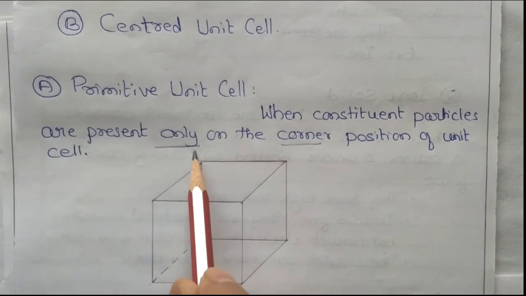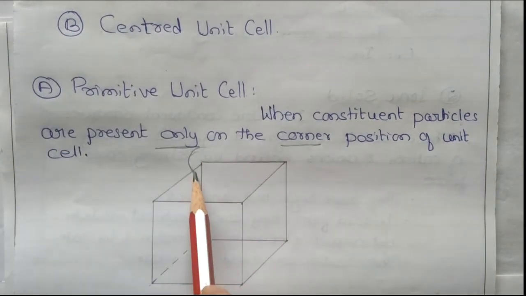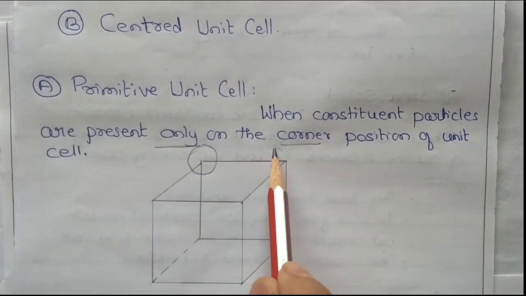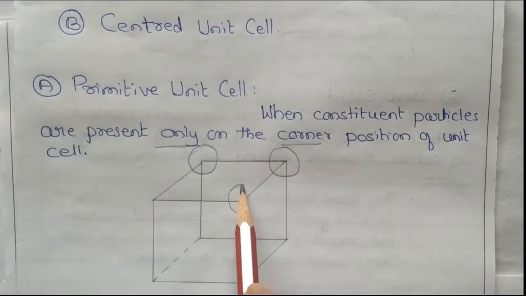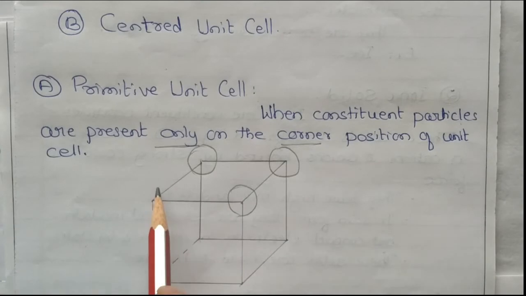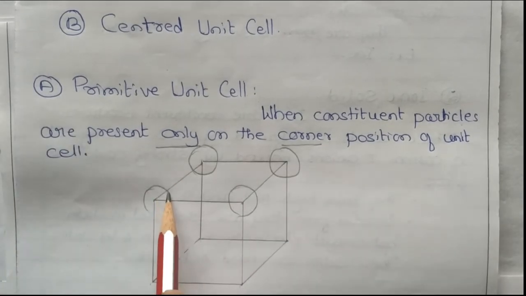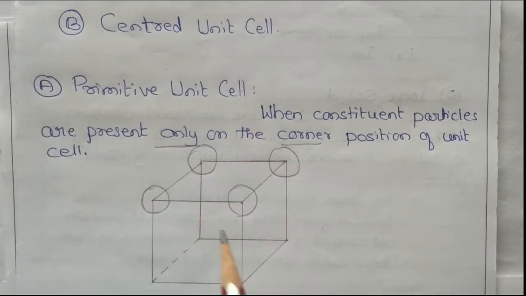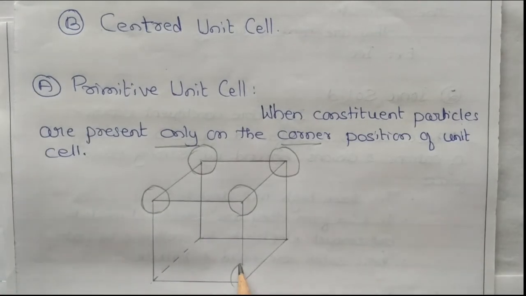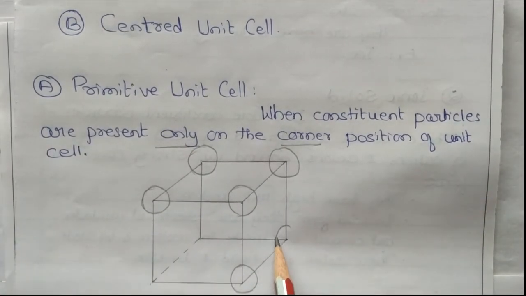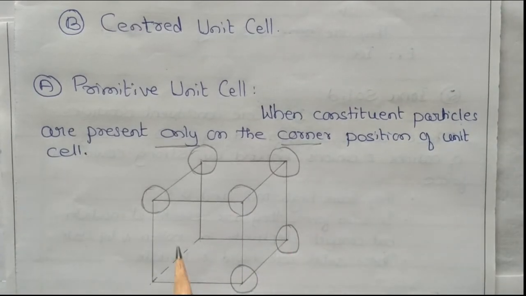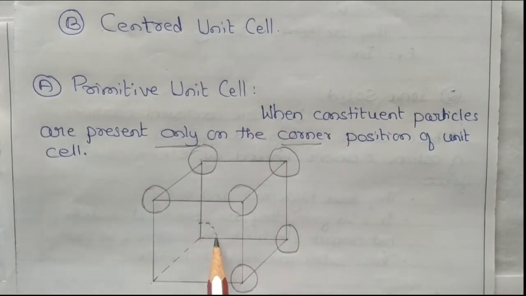If atoms are present only on the corners, this corner, this corner, all 8 atoms, ions, or constituent particles are present. I will draw a dotted line here for the back side.